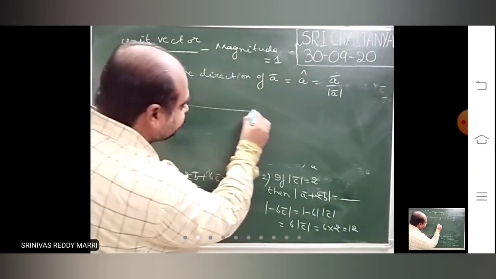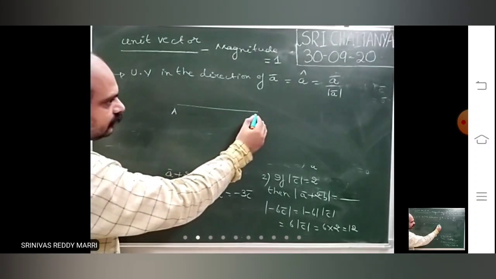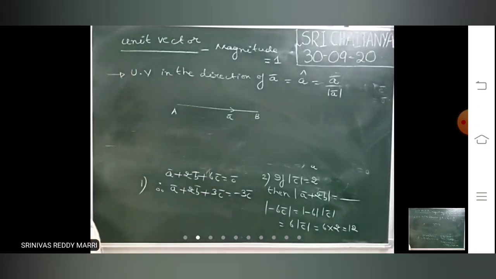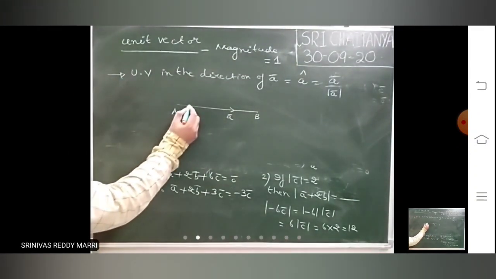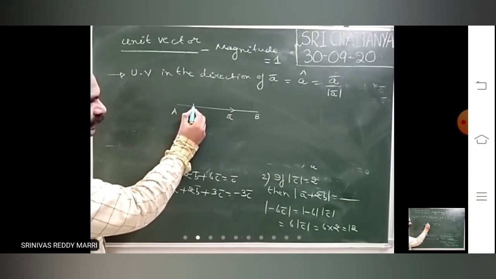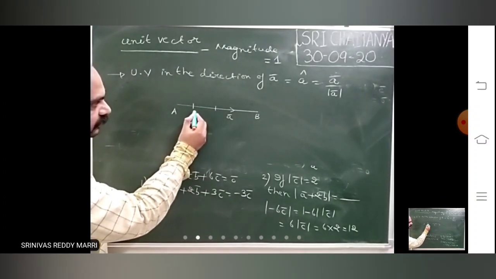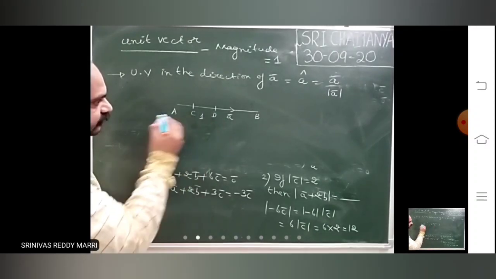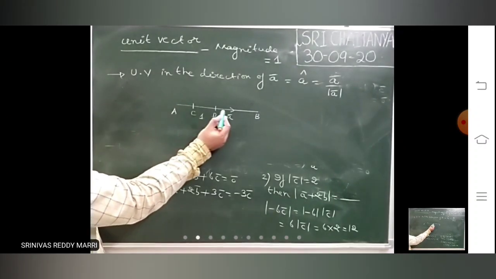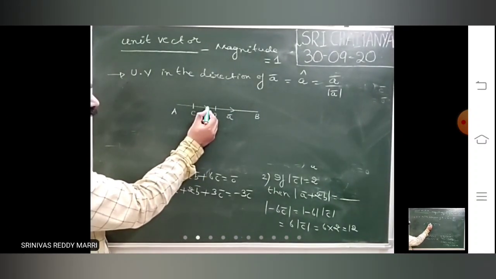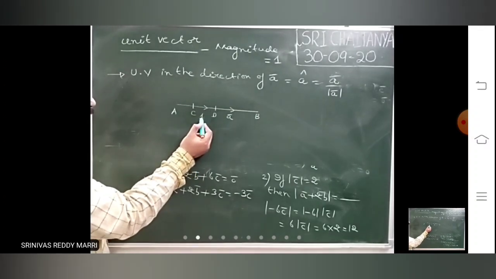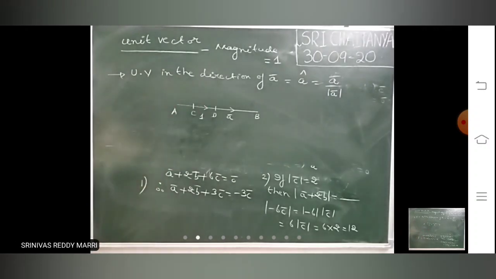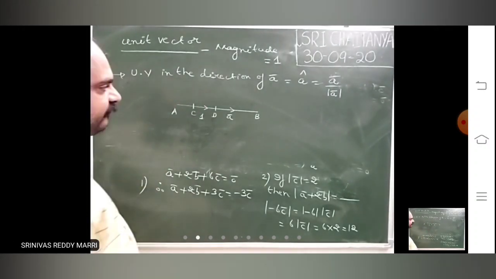That means look at it, suppose there is a vector like this. If you want a unit vector, consider 1 unit length. Let us say this CD is 1 unit length. So this CD bar has the same direction as A bar. Now look at this CD bar. It has magnitude 1 unit and is in the direction of A bar. This CD bar is called the unit vector in the direction of A bar.